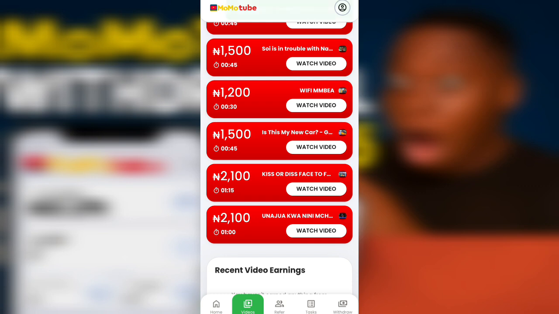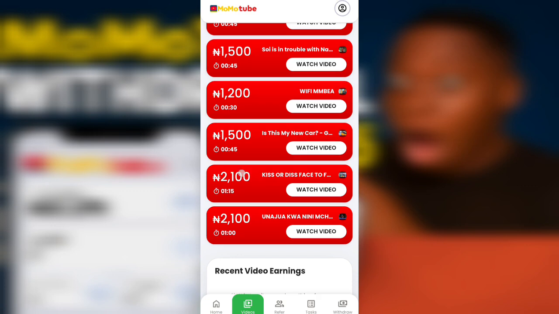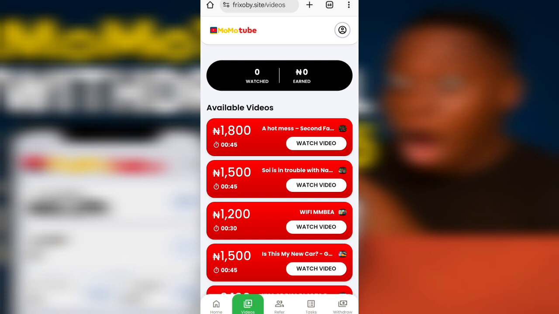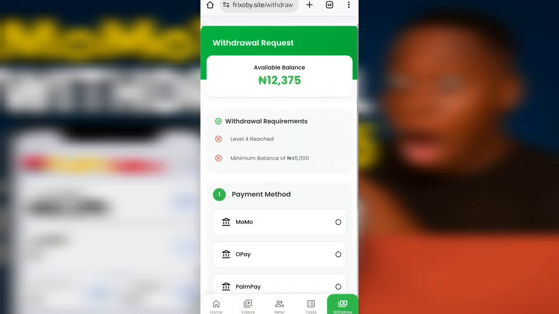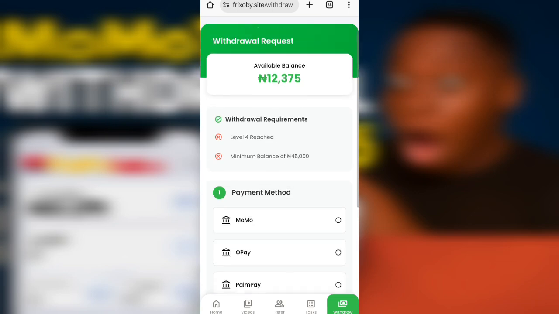Now when you place withdrawal, it is going to show you approved. Not only showing you approved, but the question is, are you going to get credited to your bank account? The answer is capital no. The reason is that this platform is actually a fake platform. They only waste people's data, that's all. They don't pay you. So no matter how you cash out, if you cash out from now till tomorrow, you are not going to get paid, because the platform is a fake platform and does not have any means of generating revenue for its users. So for those of you who have been making endless research, how can I withdraw from Momotube, is Momotube real or fake?